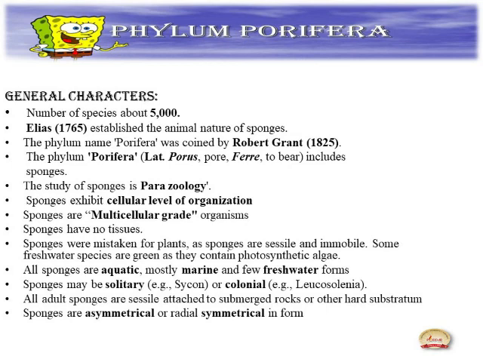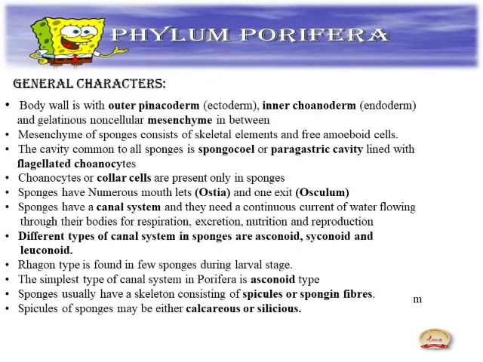Sponges have a cellular level of organization. It means the body is formed from cells. That is a multicellular grade of organization. They have no tissue. Next, sponges are aquatic. It means they are mainly marine and a few are freshwater. Sponges may be solitary or colonial. Sponges are asymmetrical or show radial symmetry.